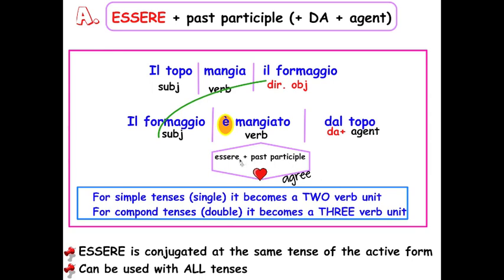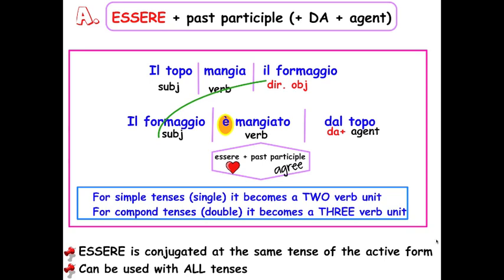Because you have now essere as your helping verb, you have a past participle. If your helping verb is essere, you do have to make an agreement with the subject. So you have it right here. La torta è mangiata dal topo. I switched torta rather than formaggio because formaggio is masculine. I wasn't going to be able to show you. But la torta is feminine, è mangiata dal topo. So don't forget that agreement.